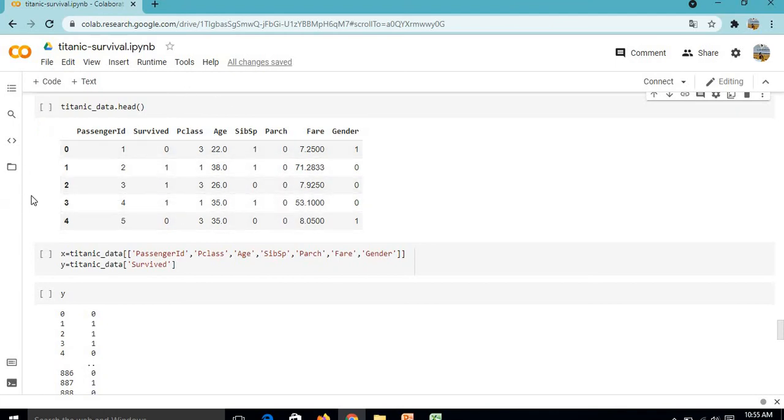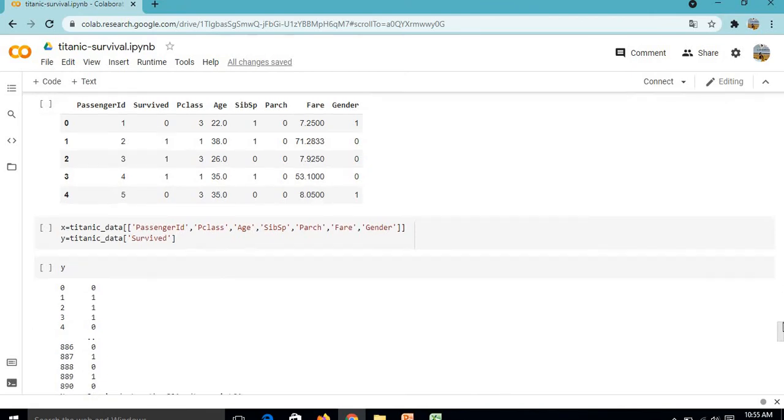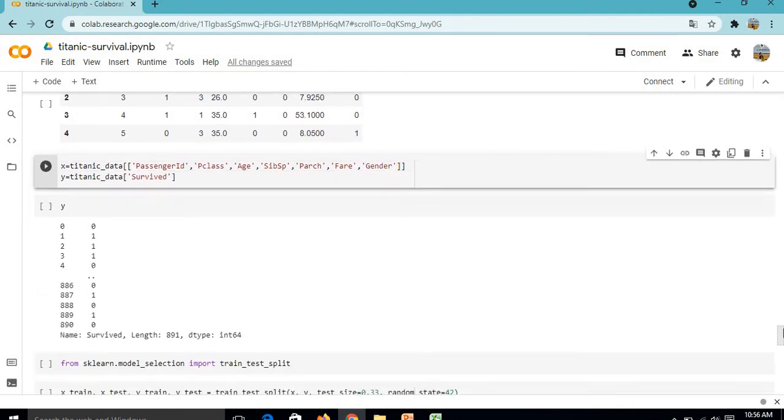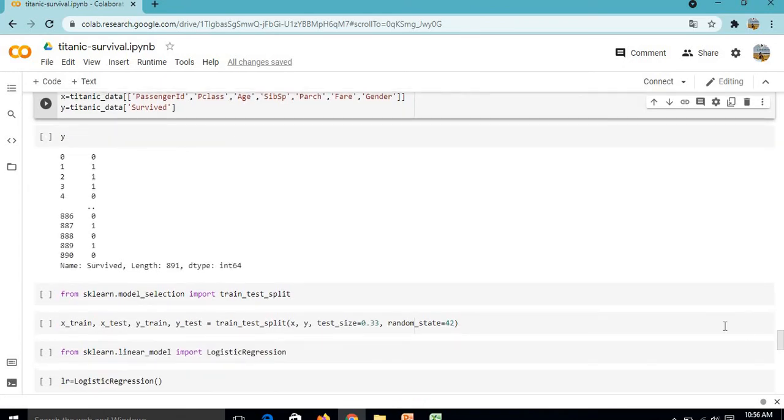So now we will separate dependent and independent variables, say x and y, and we will put y equal to survived and x equal to passenger ID, class of passenger, age, siblings along with the passenger, parents, children, fare and gender. Now we will check y. Now dependent and independent variables are created.